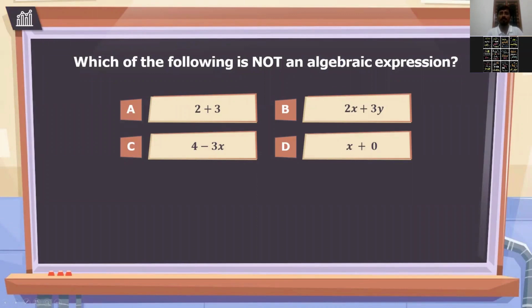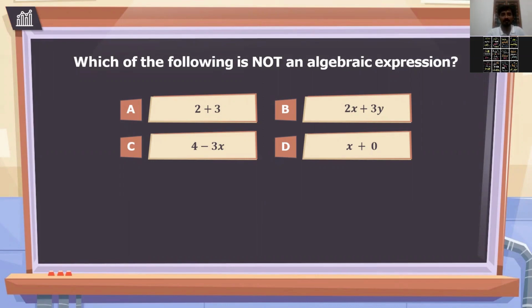Now there's a question for you. Which of the following is not an algebraic expression? You have to keep one thing in mind for an algebraic expression. What is required? Known and unknown, meaning a constant should be there and a variable should be there. So you should have a variable as well as a constant. Now just look at these 4 options and tell me which is not an algebraic expression.